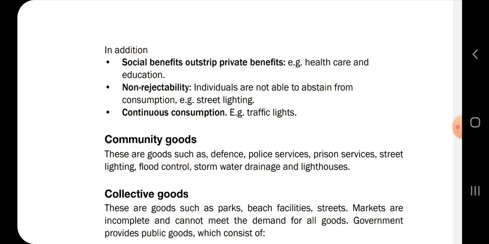And then there's non-rejectability, so individuals are not able to abstain from consumption, like street lights. Everybody can enjoy the street light because of public goods. And then the other thing about public goods is there's continuous consumption. So these are the characteristics of public goods.